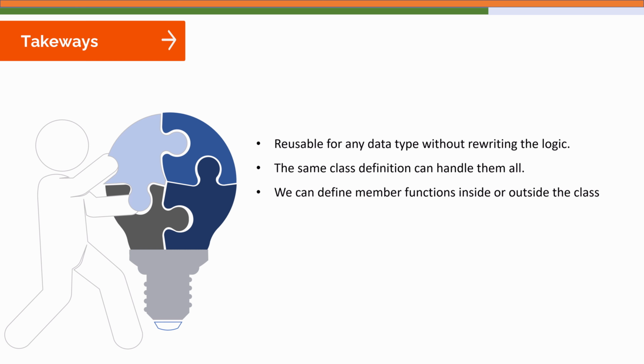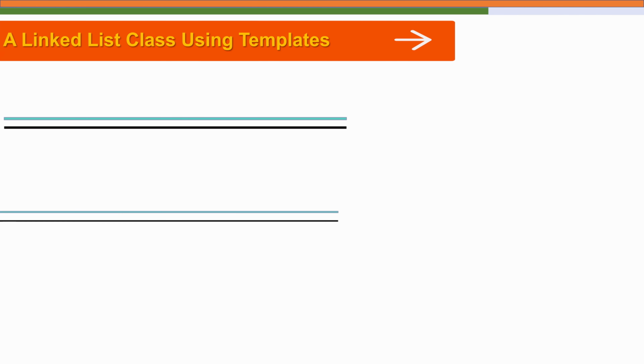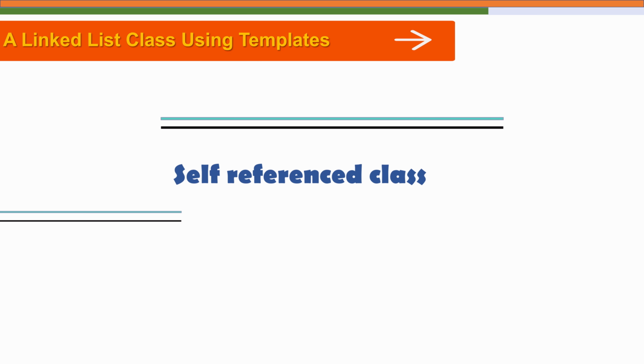Let's take a moment to understand what a self-referential class means. A self-referential class is a class that includes at least one pointer or a reference to another object of the same class. This design allows us to dynamically create structures like linked lists, trees, and graphs, where each element connects to another of its own kind.